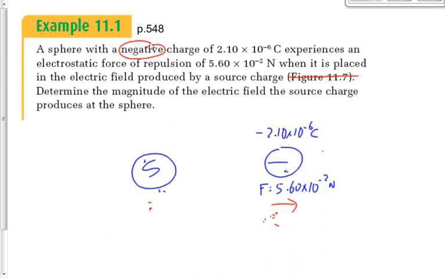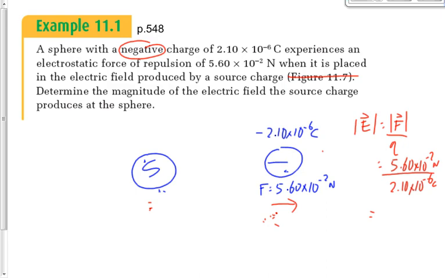So let's use the experiencer equation, F over Q. Notice we're dropping the sign of the charge there. We never plug the sign of the charge into an equation. Let's see what we get there.